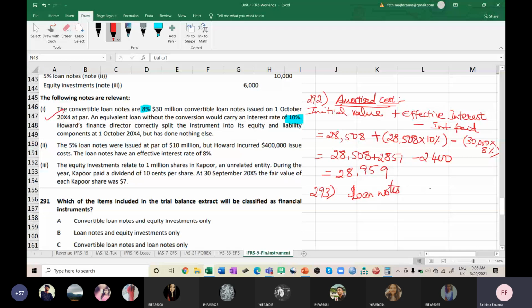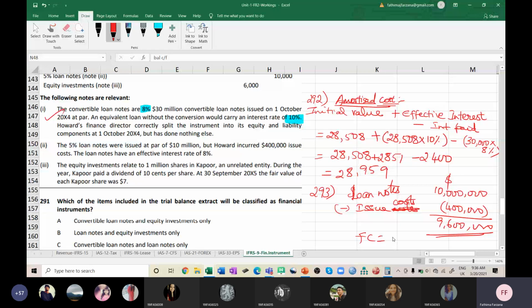Loan notes 10 million. Say this does not matter actually. Loan notes is 10 million minus issue cost. What is given in the book itself? I'm just picking. Issue cost is given as 400,000. This, if I subtract, I'll be getting $9,600,000. Fine.